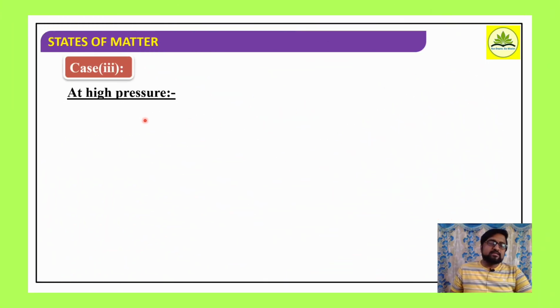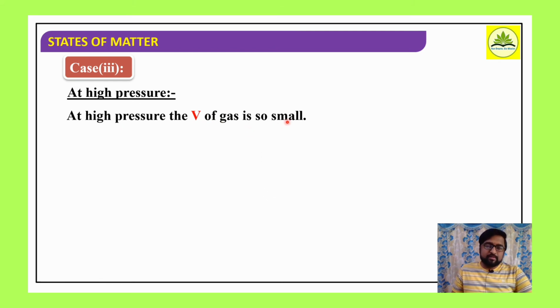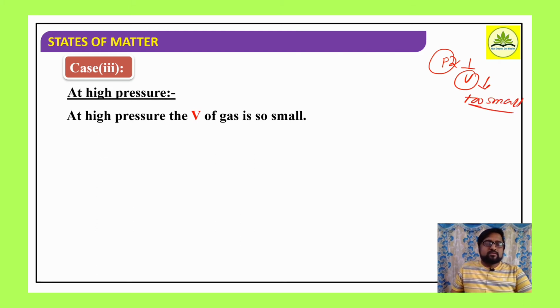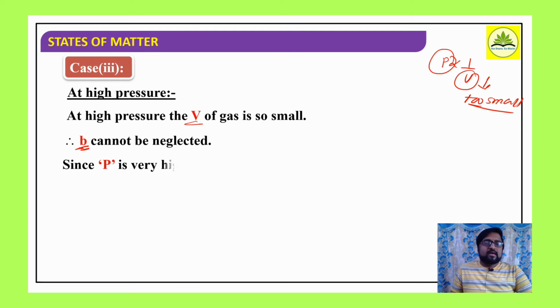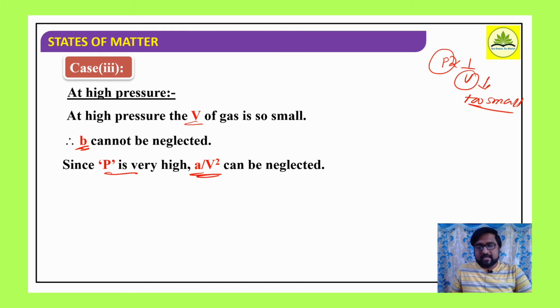Now consider the third case, at very high pressure. At high pressure, the volume of a gas is too small. Do you agree with this? Since pressure and volume are inversely proportional, when pressure is too high, the volume of a given mass of gas is too small, right? So b cannot be neglected. That volume correction b cannot be neglected, as the total volume is less. As pressure is very high, the pressure correction a by V square can be neglected in this case.